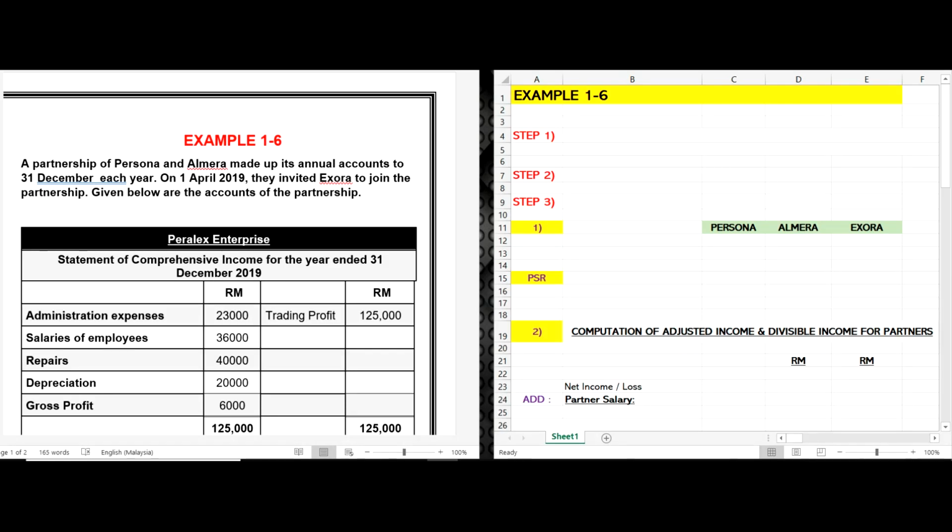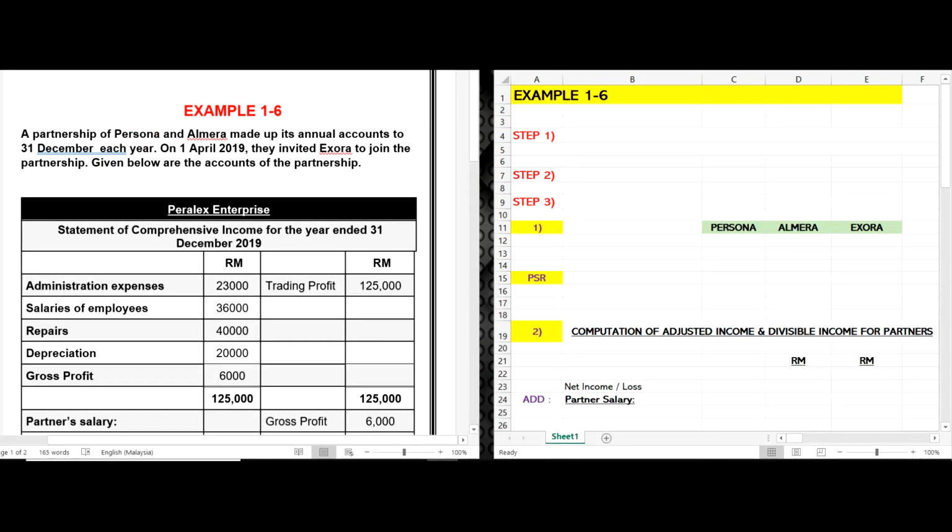Hi students, so let's have a look at example 1.6 regarding changes in the partnership. Okay, so a partnership of Persona and Almera made up its annual account to 31st December each year. On 1st April 2019, they invited Izora to join the partnership.